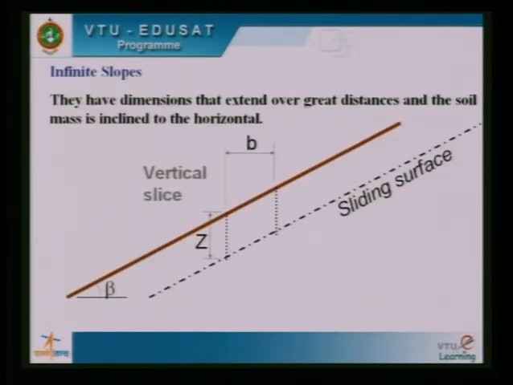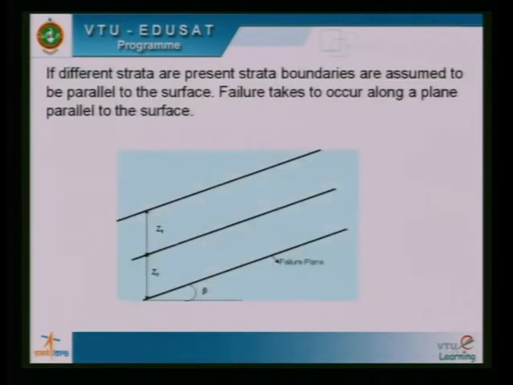Now, as I told you, infinite slopes have dimensions that extend over great distances and the soil mass is inclined to the horizontal at an angle beta as shown here. This is a sloping surface. And in case of infinite slopes, the failure surface or sliding surface is always parallel to the upper sloping surface. This is the sliding surface. This is number one. The weight W always acts in the downward direction if you consider an element. I will come to that a little later.